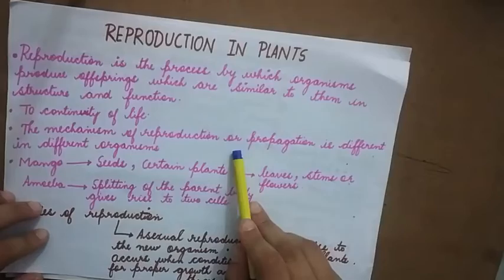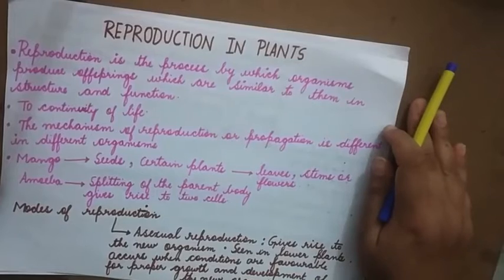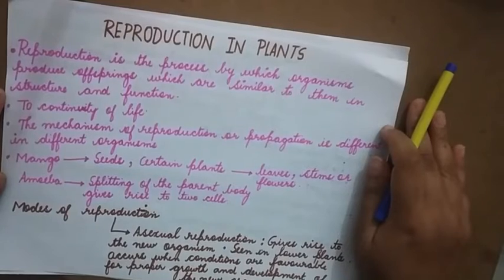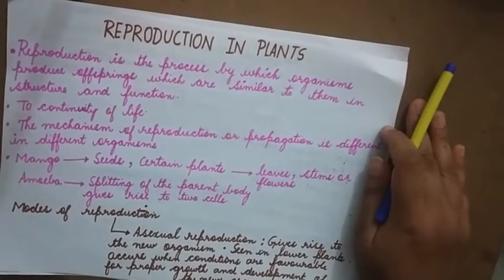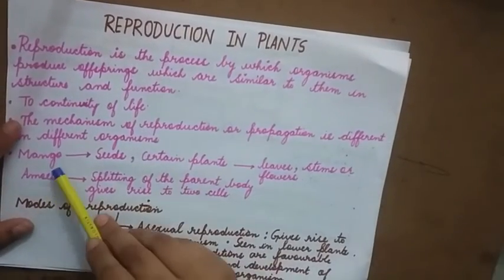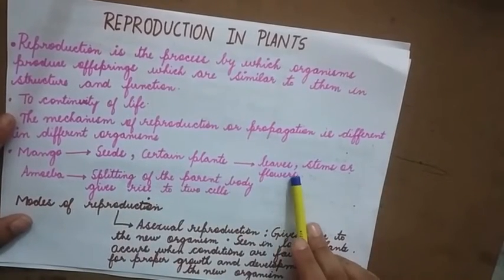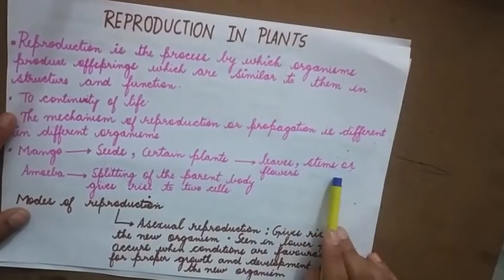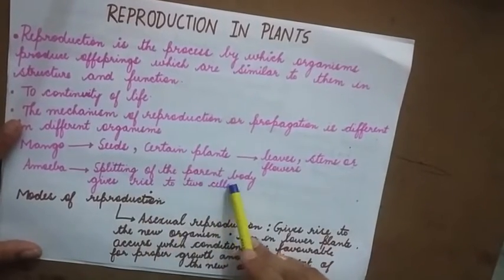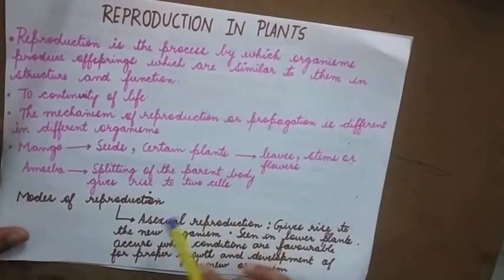The mechanism of reproduction or propagation is different in different organisms. So the way a particular organism reproduces is different. A lower organism has a different mode of reproduction, and a higher organism has a different mode of reproduction. In plants, mango reproduces by means of seeds, whereas certain plants reproduce by means of leaf, stem or flowers. In Amoeba, we see that there is splitting of the parent body, and because of the splitting, it gives rise to two cells.